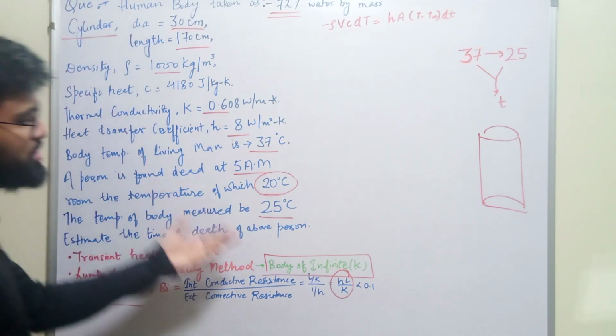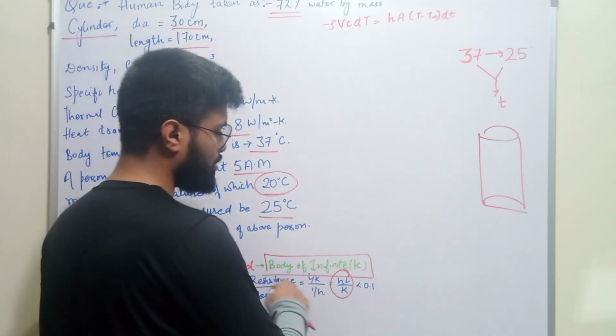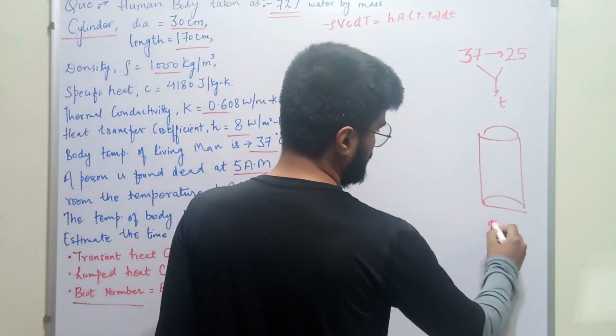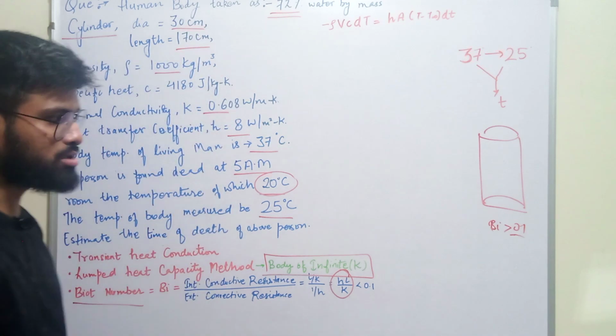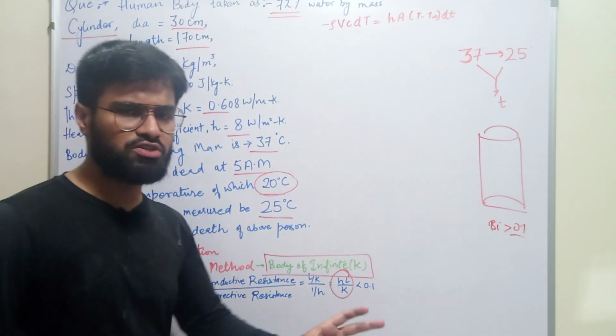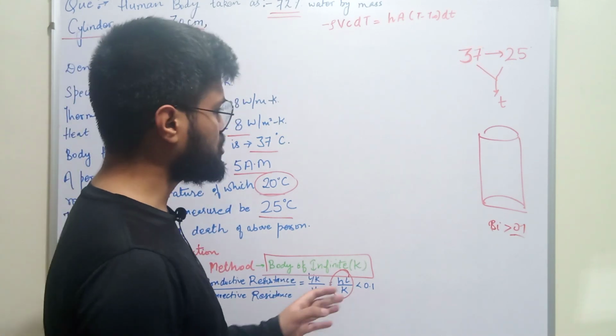So for this problem we will calculate the Biot number. I have calculated the Biot number for this problem, and I got a Biot number more than 0.1. So we cannot apply the lumped heat capacity method, but to calculate a rough, approximate time, we will apply this method.